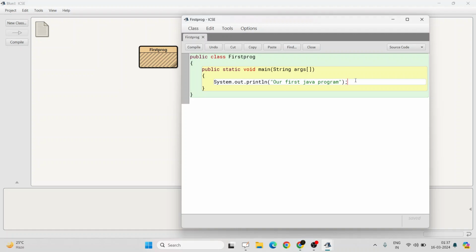What will happen if I don't put a semicolon? Let's try to compile it. See, errors found in class. So it is showing that there is an error over here. Now will the error get resolved if I put a semicolon? Let's try it. Yeah, class compiled, no syntax errors. So always make sure to put a semicolon.